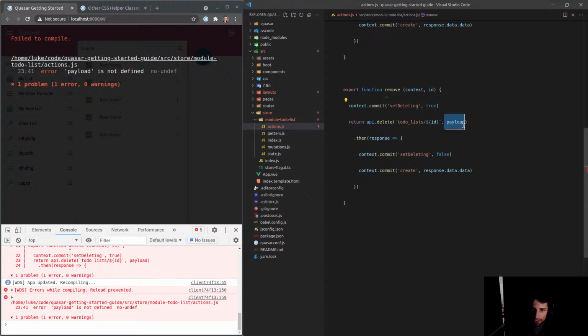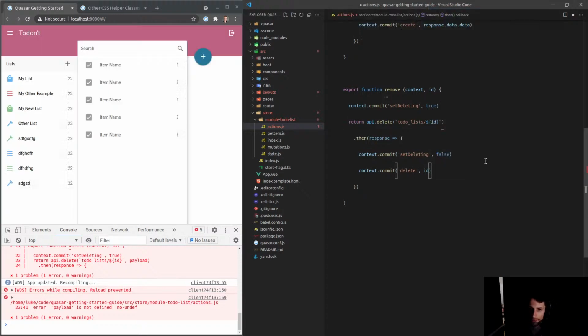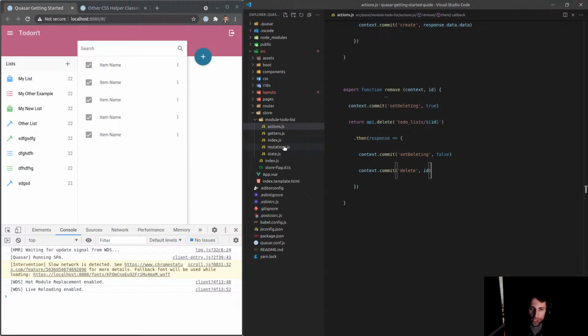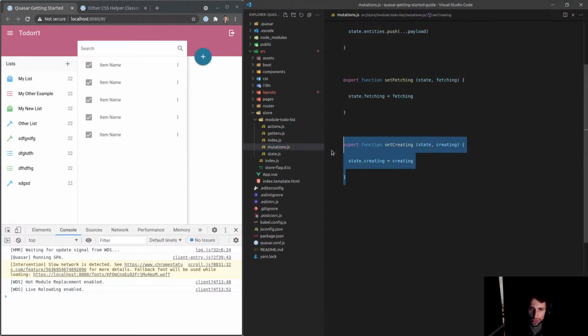Delete, that's not going to need a payload being passed through anymore. Then we get the response. And then we'll have to do a commit. Now my girlfriend's home, so I'm going to have to leave in a second. So I might not actually have time to finish all of this code. We'll commit delete, which is going to receive the ID of the thing that we are deleting. Cool. I think that's right. So let's go here to our mutations.